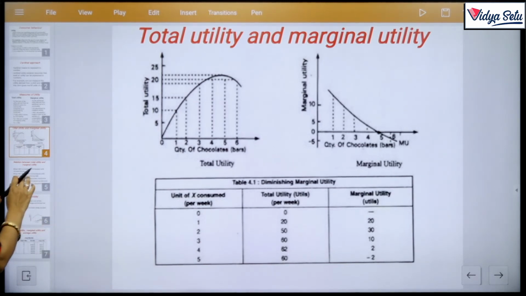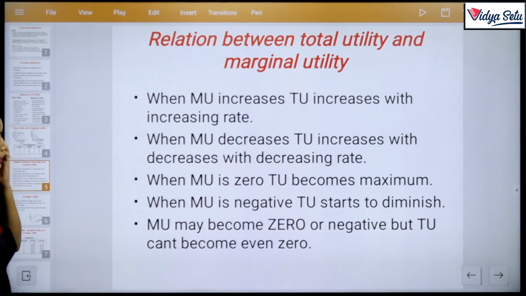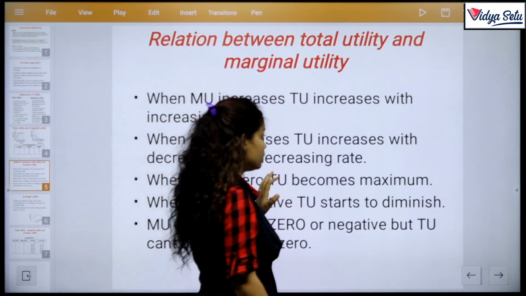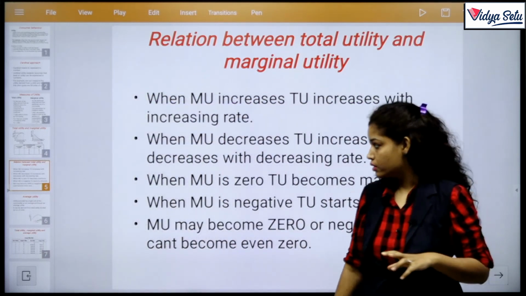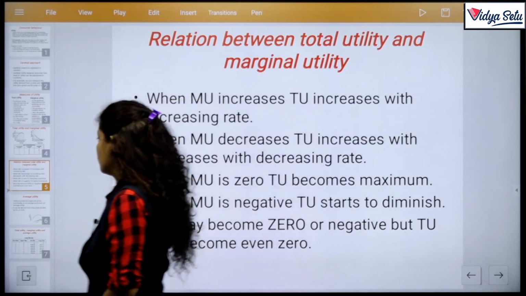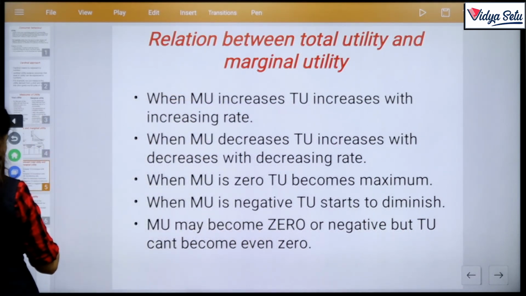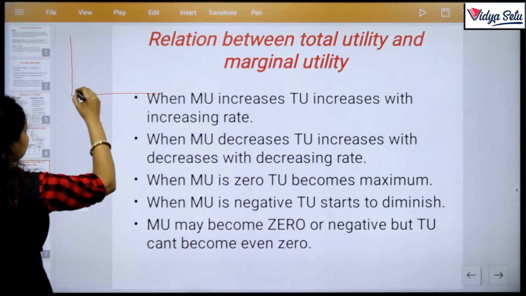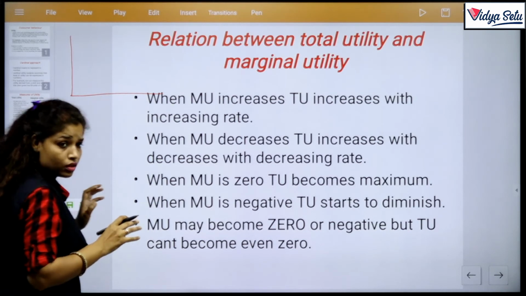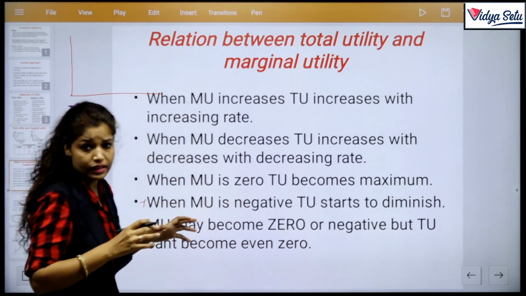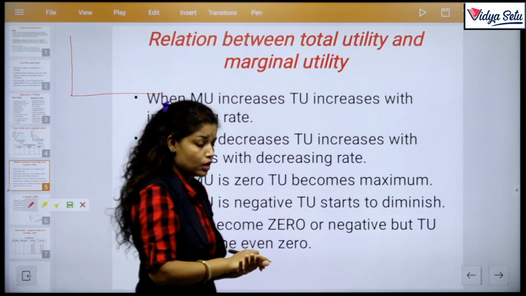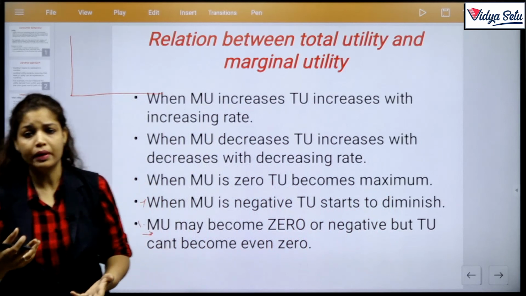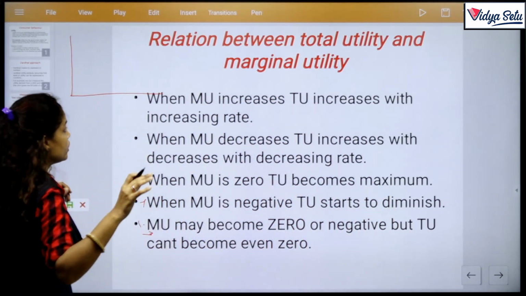So we move to our relation. This is a question of 5 marks, so I will give 5 points for it. You can use diagrams also here, a diagram with a table. I can draw it here and you can draw it in your notebook. When you take this class, sit with your notebook, so that when I give additional matter you can note it down.